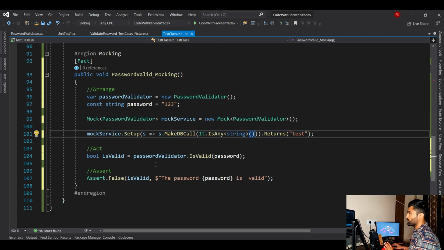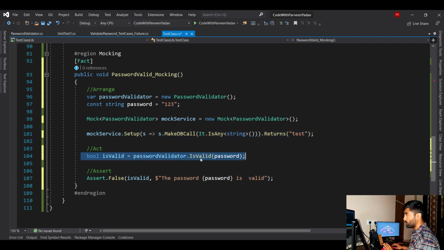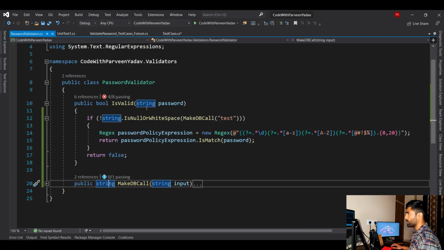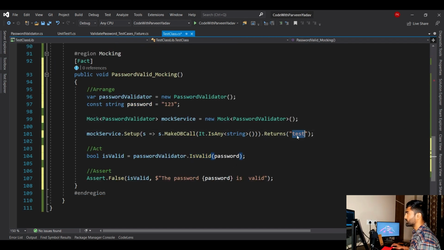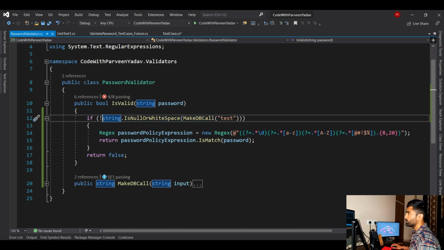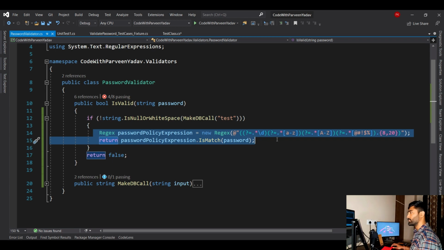And then what will happen, whenever this acts on is valid, it will go here, it will come here, it will not make a call to this method. Instead, from here it will return something, this test. And that is how it will know that this method is not empty, and then it will validate the logic.